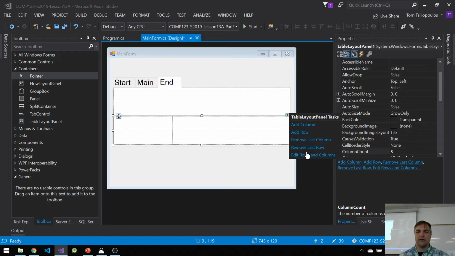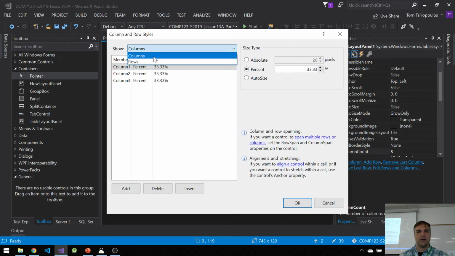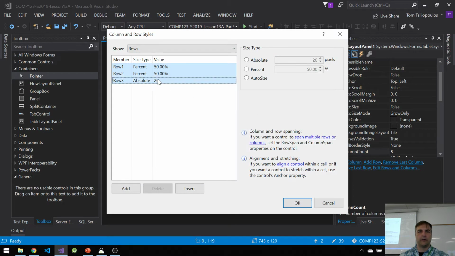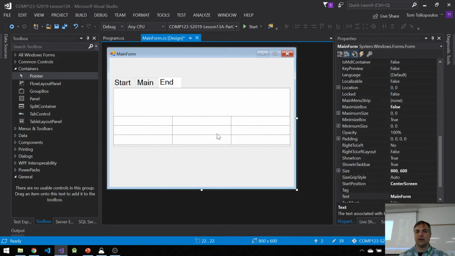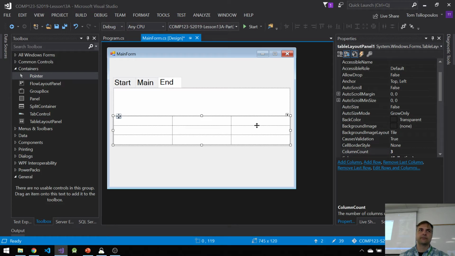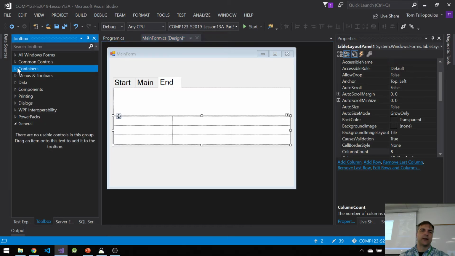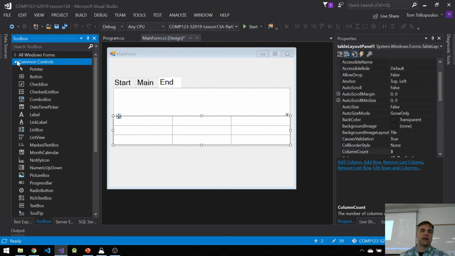And each of the rows is also going to be 33.33%. And now you see I have a little layout right here where I can drag and drop other objects. Like for example, in my common controls, I can put in a button.